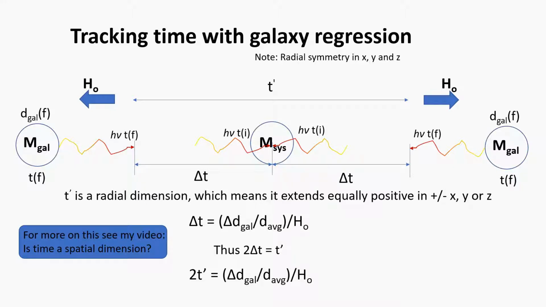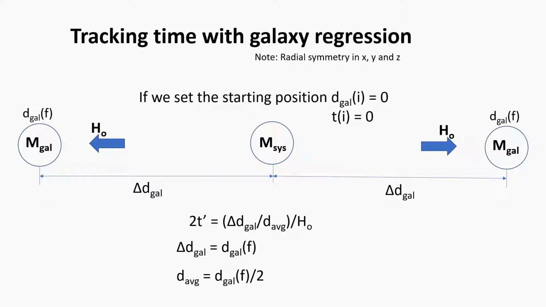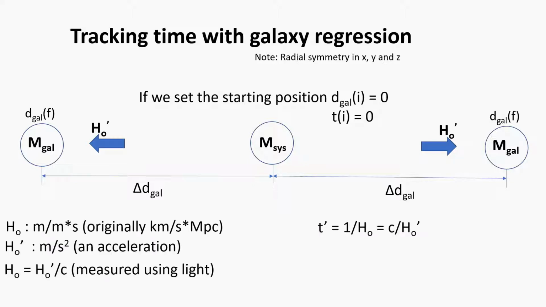Now, it turns out that we can greatly simplify our equations by setting the starting position of our regressing galaxies in both time and distance to 0. This allows us to completely remove the distance term and have our time dimension t prime in terms of simply 1 over Hubble's constant.